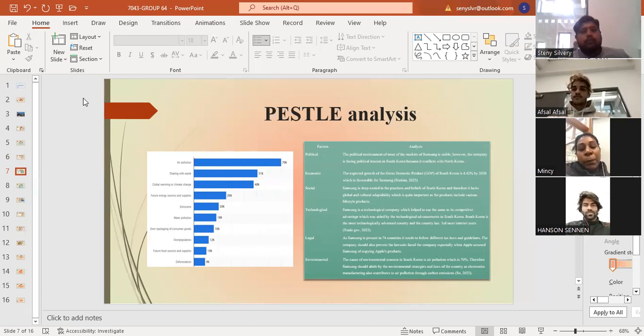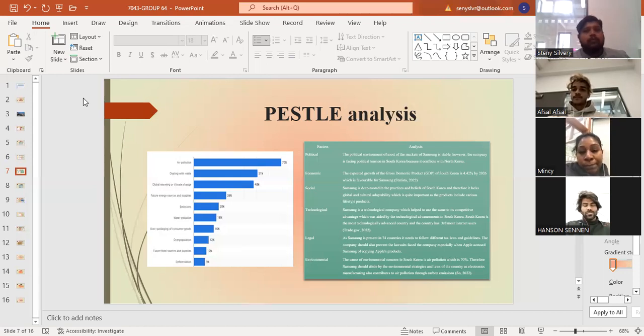Moving to the political environment, most of the market of Samsung is stable. However, it is facing political tensions in South Korea because of the conflict with North Korea. On the economic side, the GDP growth of South Korea is 4.42% by 2026, which is very favorable for Samsung.